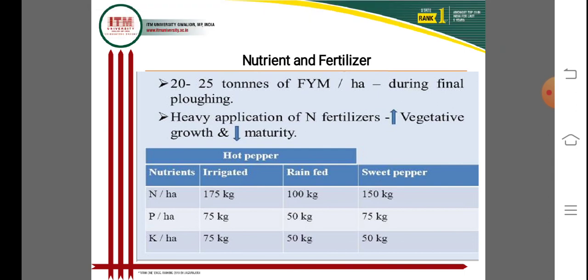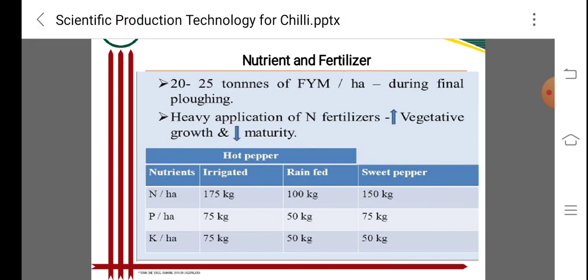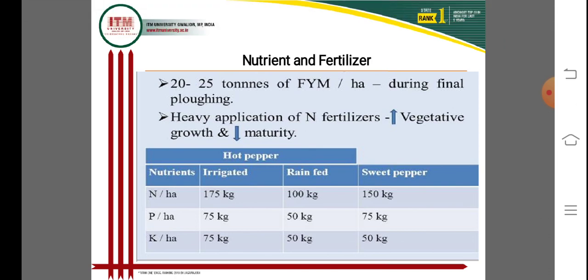For hot pepper, nitrogen is 175 kg under irrigated conditions and 100 kg under rainfed conditions, and for sweet pepper 150 kg of nitrogen.